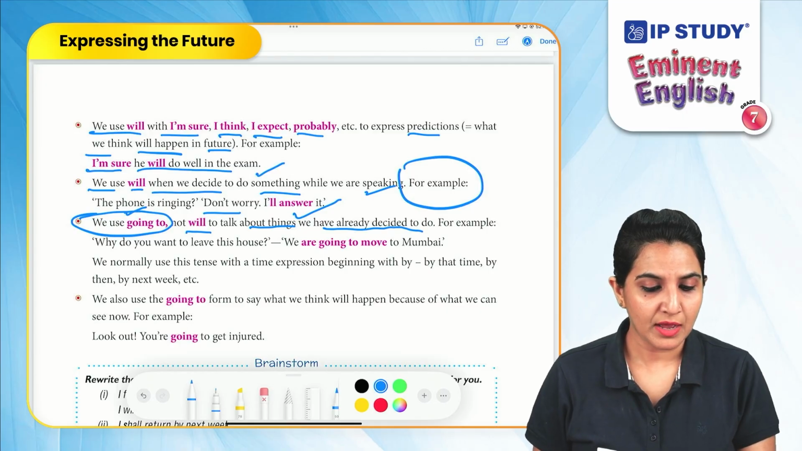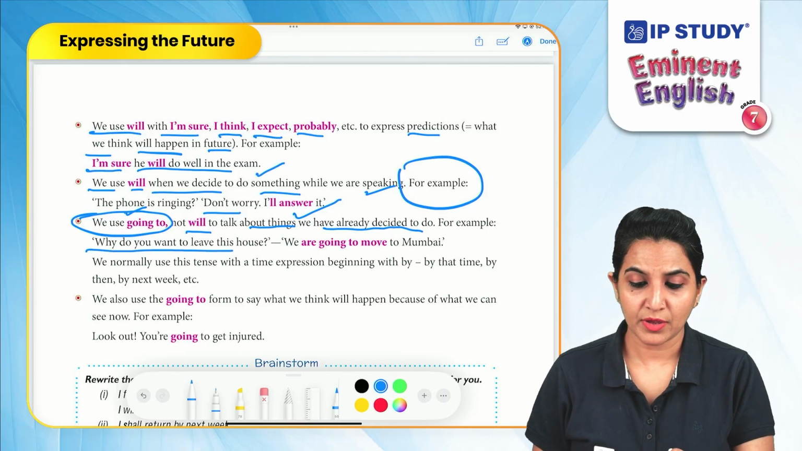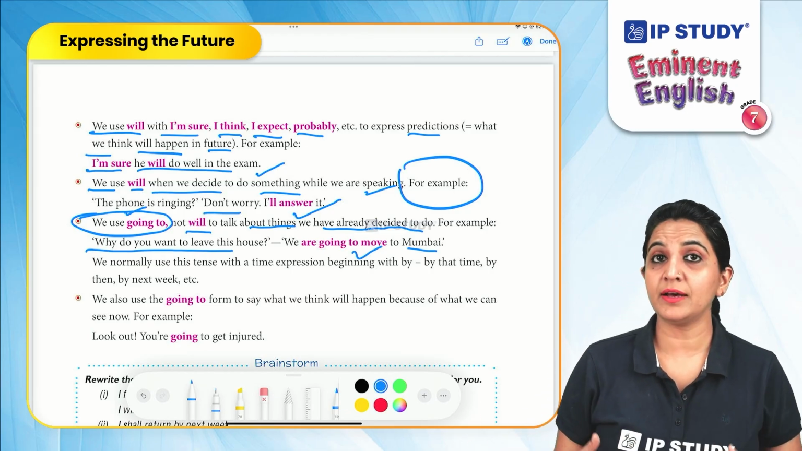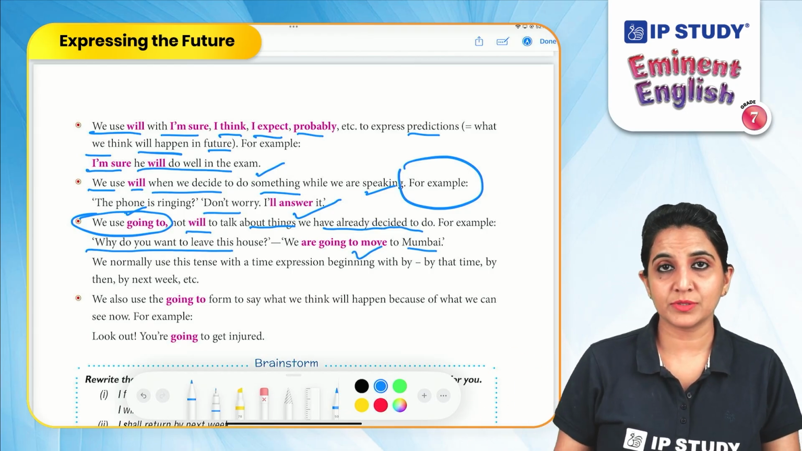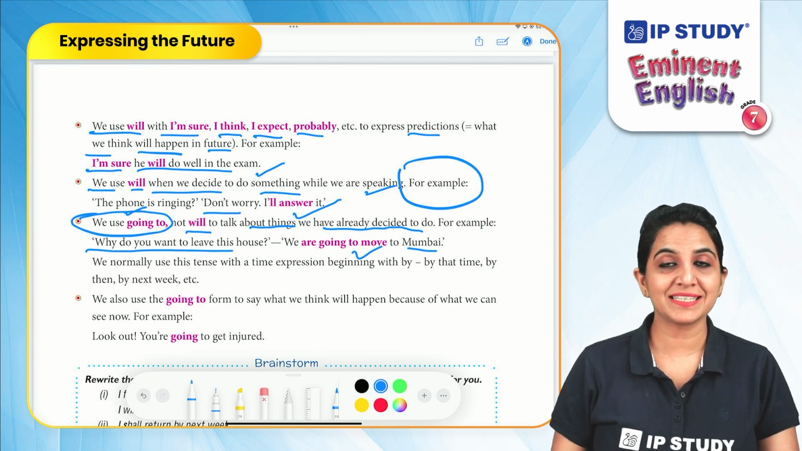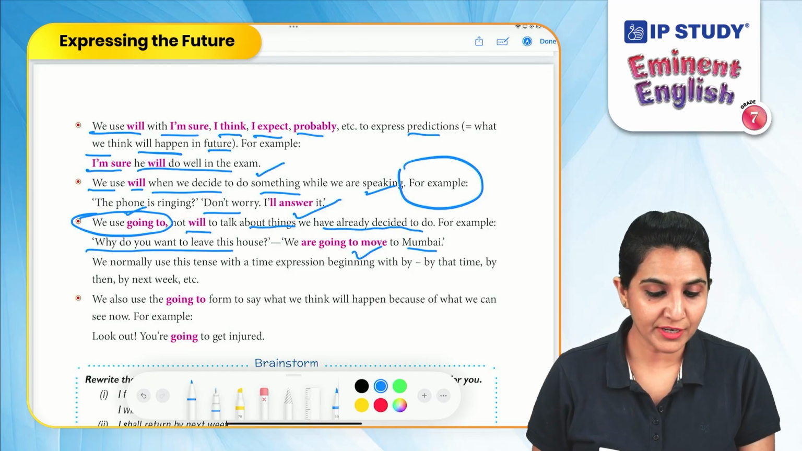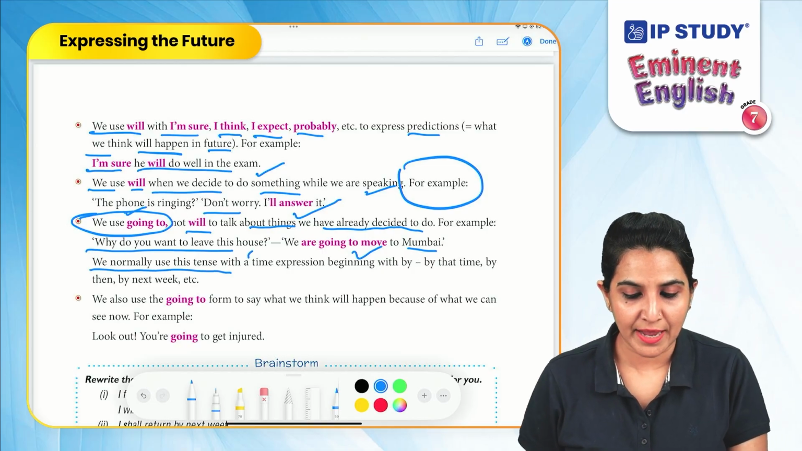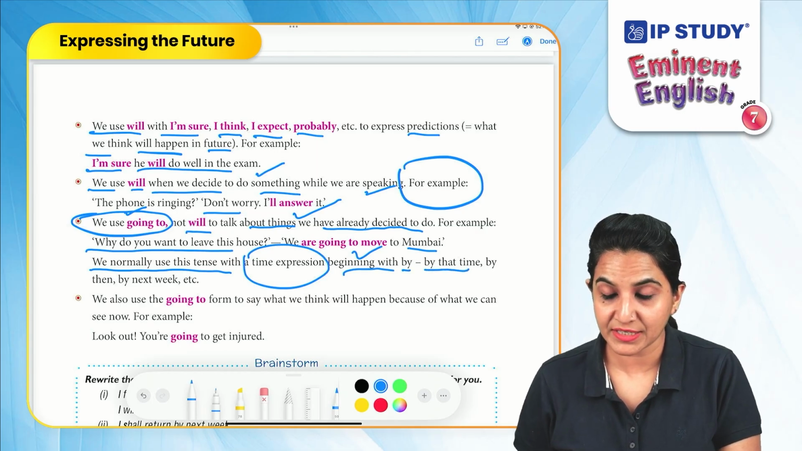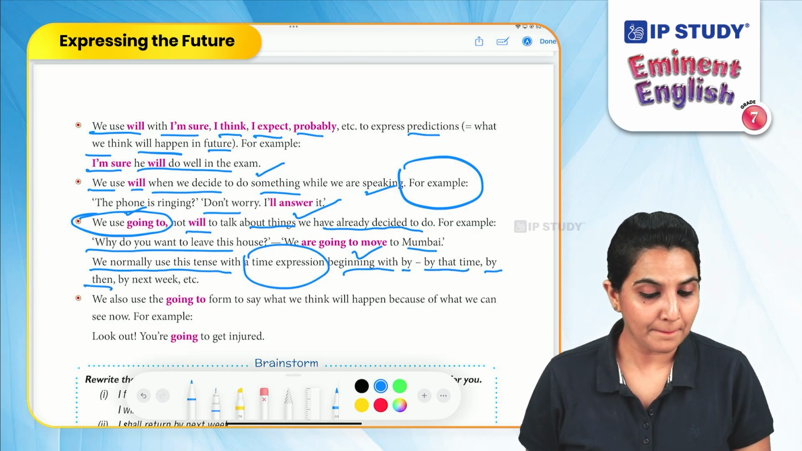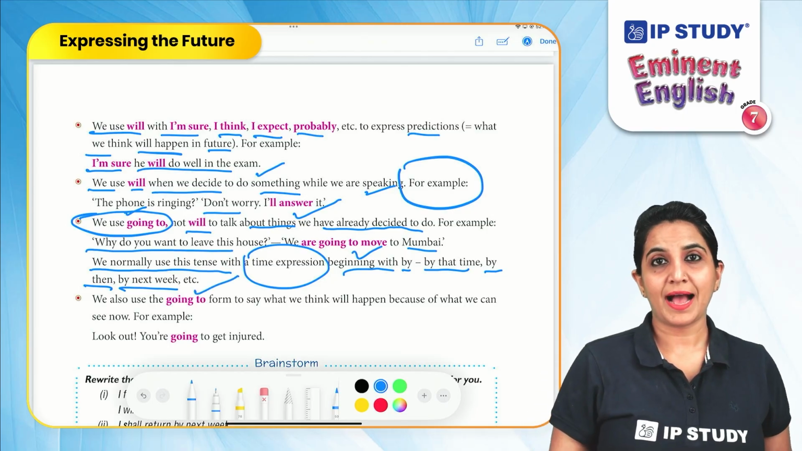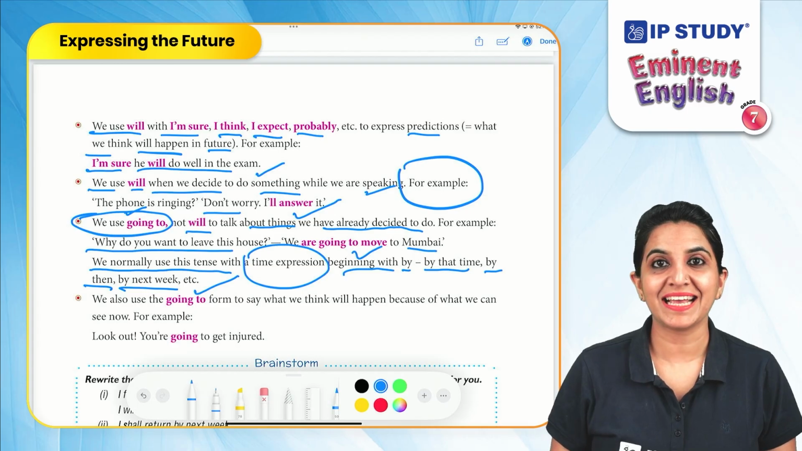For example, why do you want to leave this house? We are going to move to Mumbai. That means it is decided that we are moving to Mumbai. So in those scenarios, we use the tool going to express the future. We normally use this tense with a time expression beginning with by that time, by then, by next week, etc. For example, I will finish my task by next week.